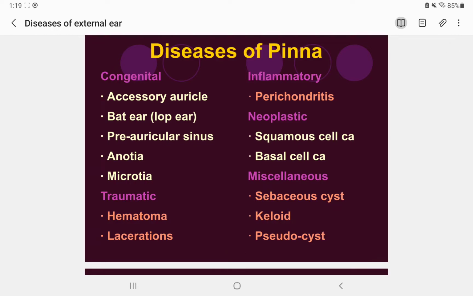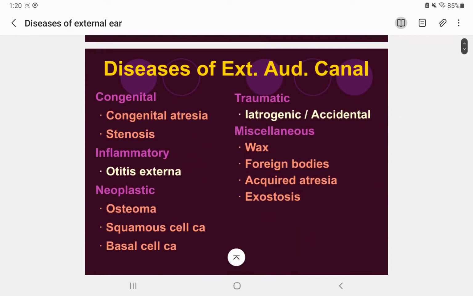So let's revise. Congenital means accessory auricles, bat ear, and sinuses can be formed, and anotia means absence of the auricle, and microtia means a small auricle. Then in the inflammatory, any kind of infection can cause inflammation of the perichondrium, that is perichondritis. In the neoplastic, it is either squamous cell carcinoma or basal cell carcinoma. In the traumatic, it can be due to hematoma and laceration. And in the miscellaneous cause, it can be sebaceous cyst, keloid, and also pseudocyst. So after the pinna we will come to the diseases of the external auditory canal, EAC.